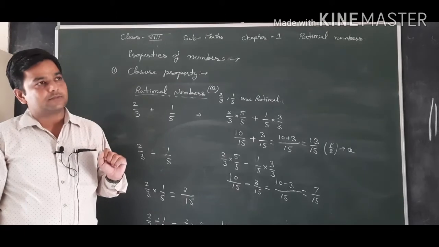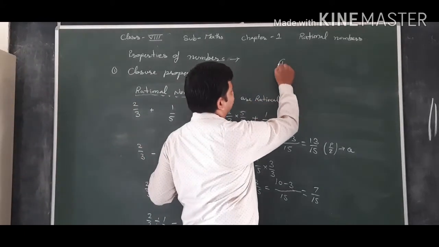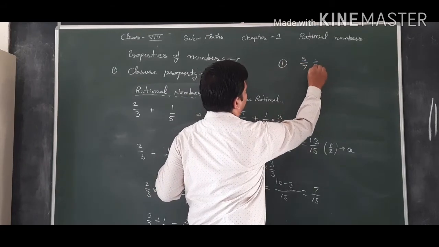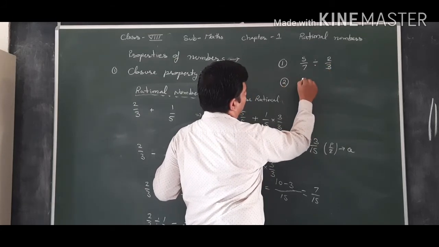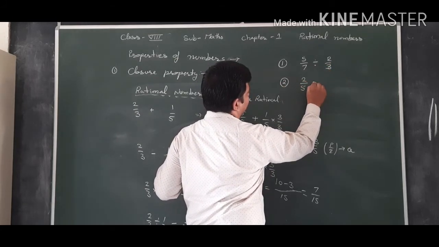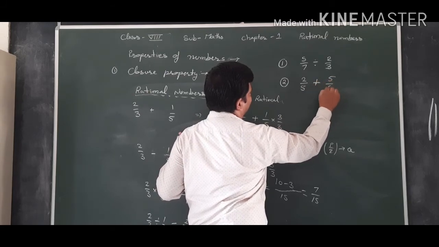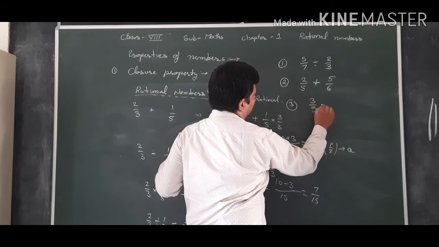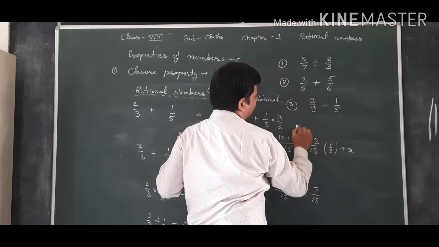You can do some more examples for this. Write down in your notebook whether you will get a rational number or not. For example, first, 5 by 7 divided by 2 by 3. Second, 2 by 5 addition 5 by 6. Third, 3 by 9 minus 1 by 5.